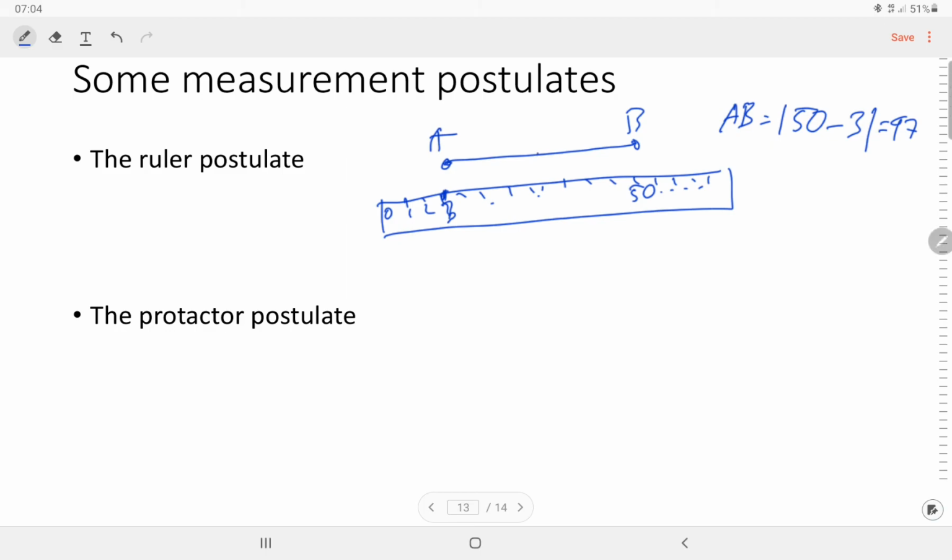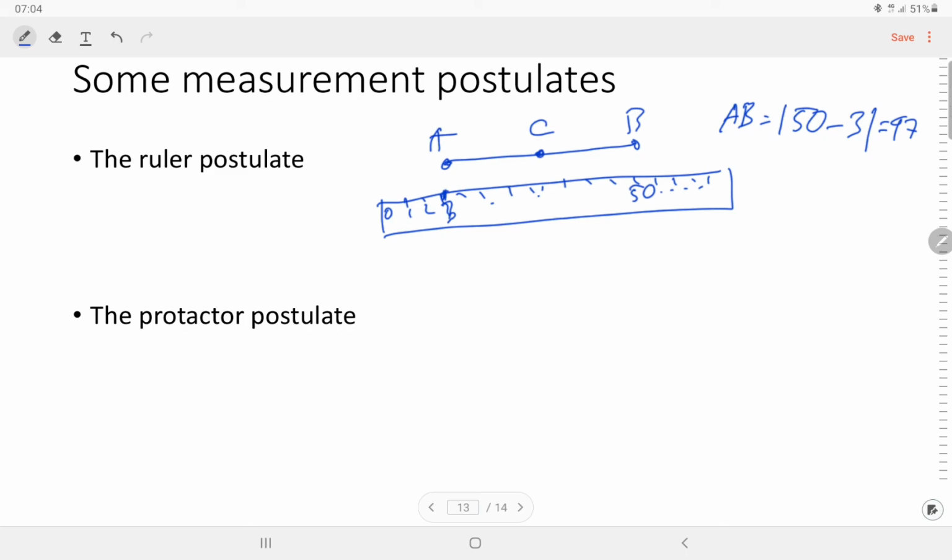And we have another point, for example this C. So point C is between A and B if and only if A, B, C are collinear, and AC plus CB equals AB.